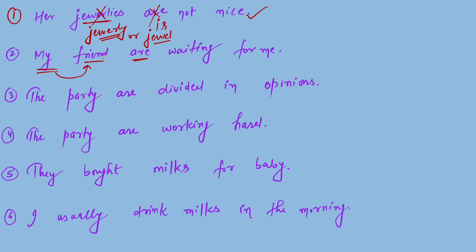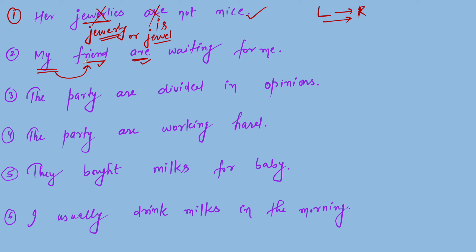So we can rectify this mistake, but what do we actually need to rectify, friend or are? There is a way. Whenever we write something, we write from left to right.